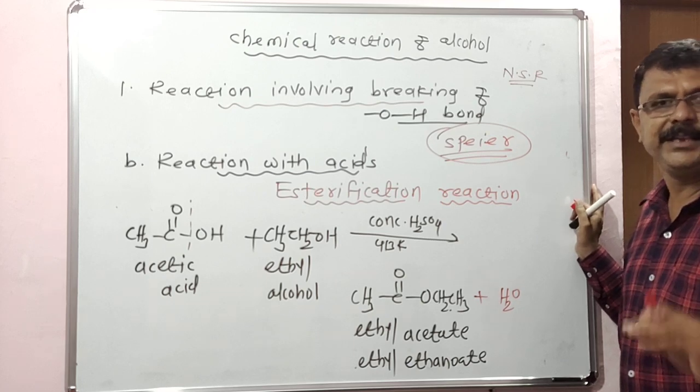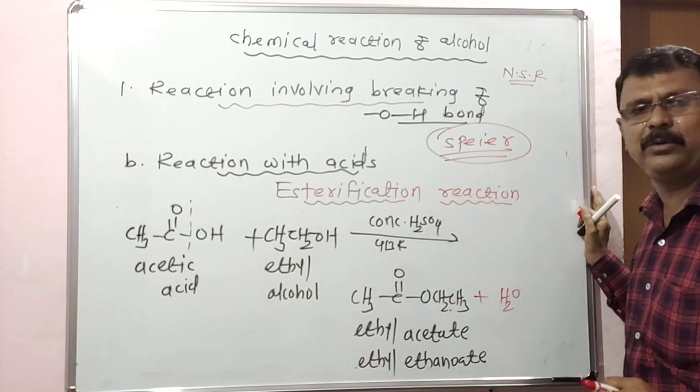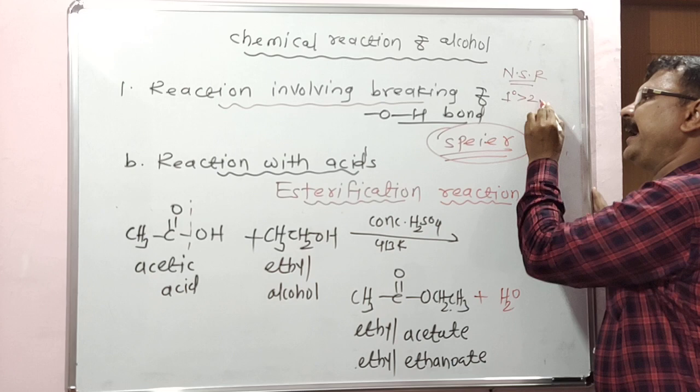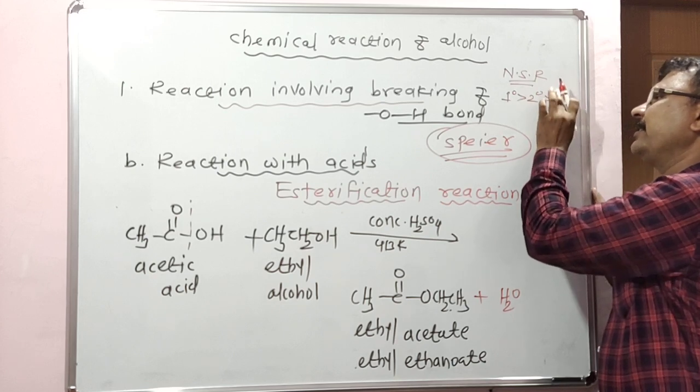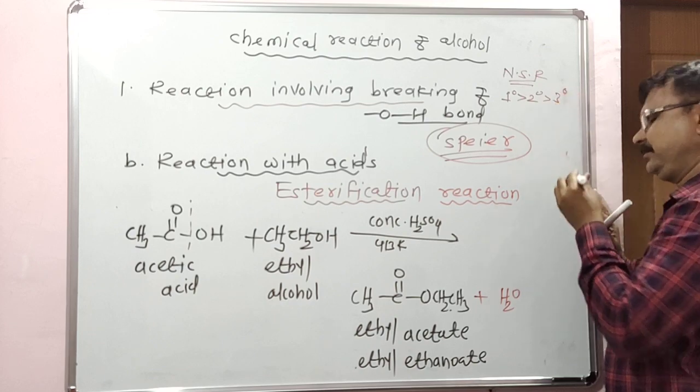Second point, in this reaction the order of reactivity of alcohol is 1 degree greater than 2 degree greater than 3 degree. Correct? Yes.